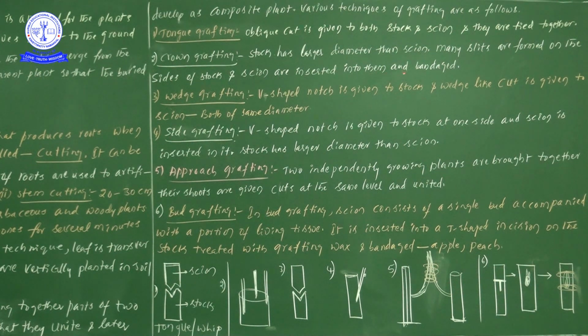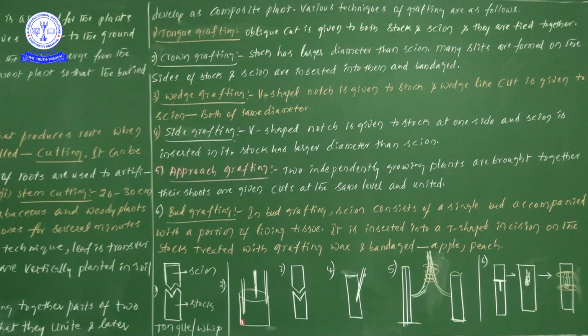Here we have taken the stalk with a larger diameter. Because the diameter of the stalk is larger, automatically we can insert more scions into the large-diameter stalk.